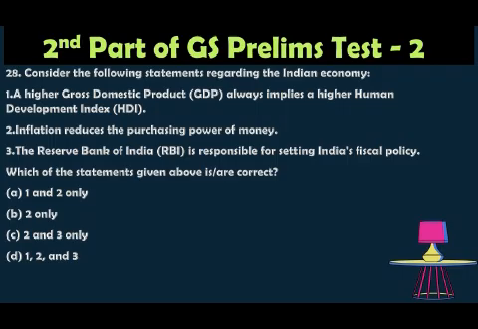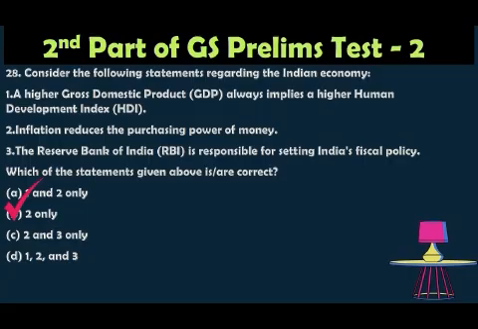The answer is option B, 2 only, because a higher GDP does not always mean a higher HDI, that is, human development index. The human development index depends on education, healthcare and also income distribution, so statement 1 is incorrect.